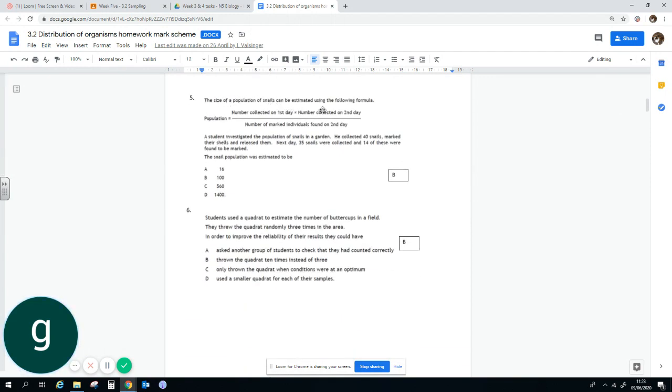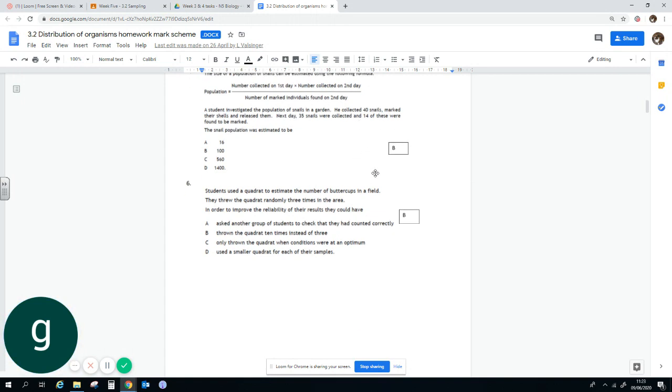The size of a population of snails can be estimated using what's called catch and recapture. So the snail population is estimated to be 100, because we get 40, mark them, and the next day 35 were collected. 40 times 35 is 1,400, and 14 were remarked. So that would make sense. 1,400 divided by 14 would give us 100, so it's B.